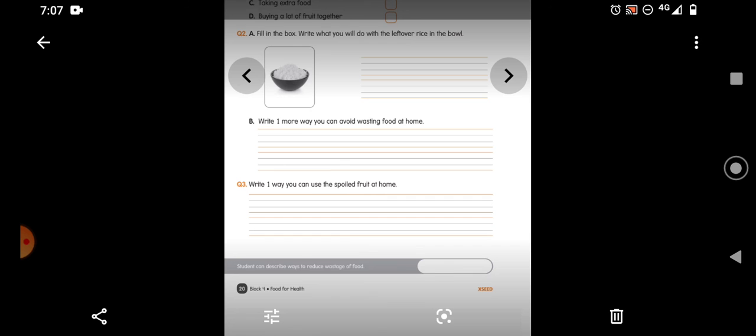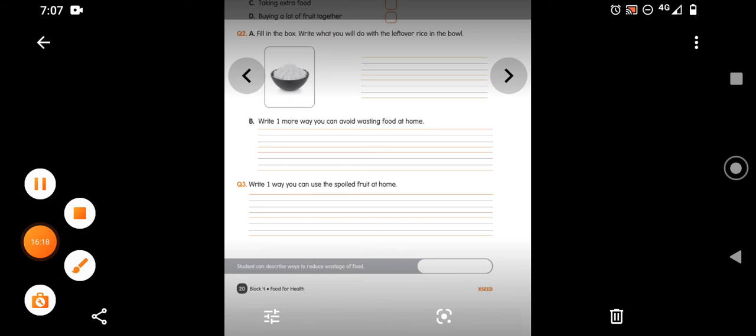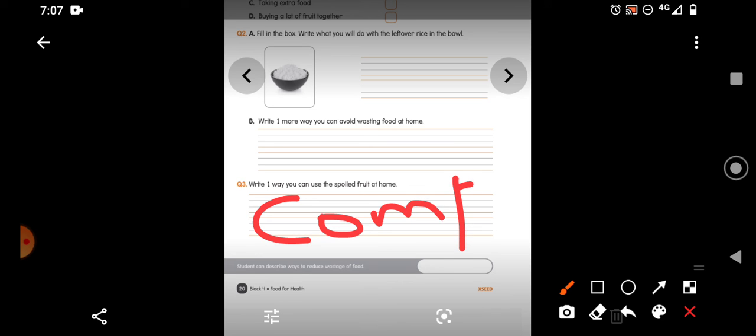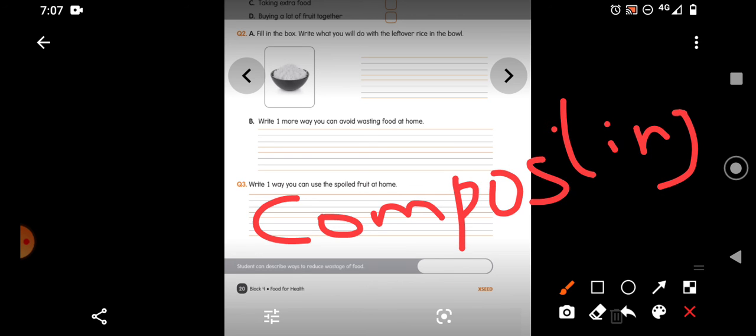Now write one way you can use the spoiled fruit at home. So what can we do if the fruit has spoiled? Shall we throw it in the compost pit? Yes. Write one way you can use the spoiled fruit at home. So you can go for composting. Only you can write composting. Composting means throwing in the compost pit, or you can write your own way also.